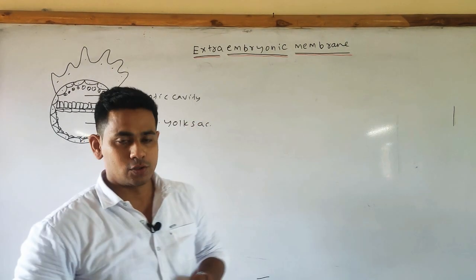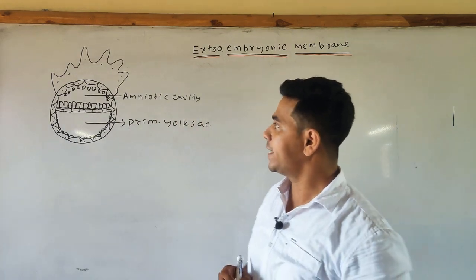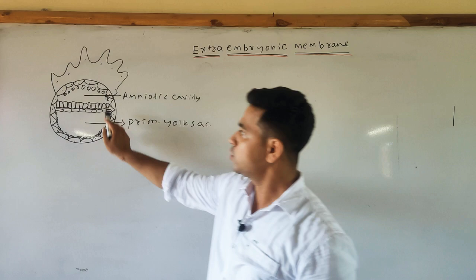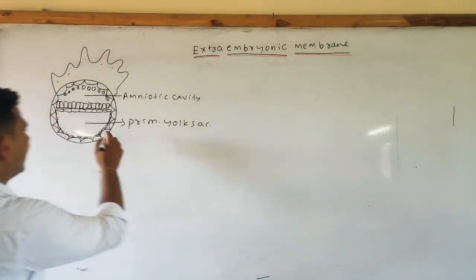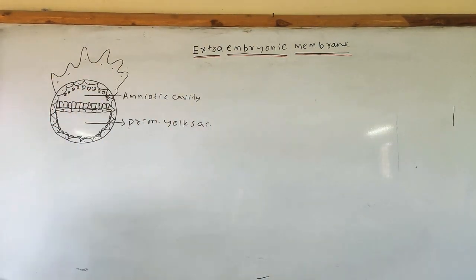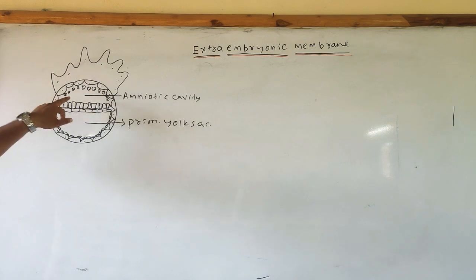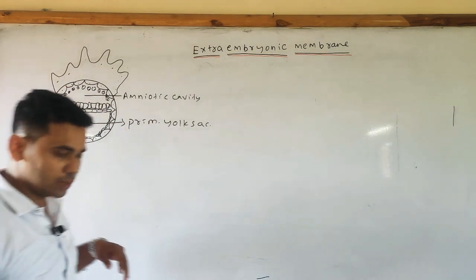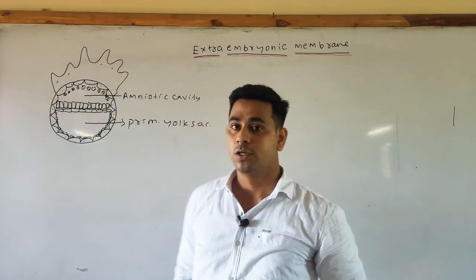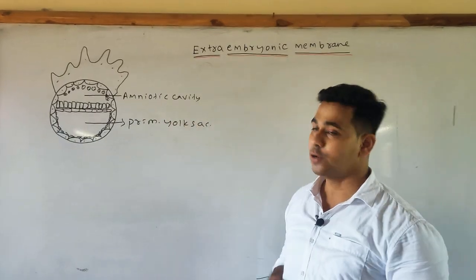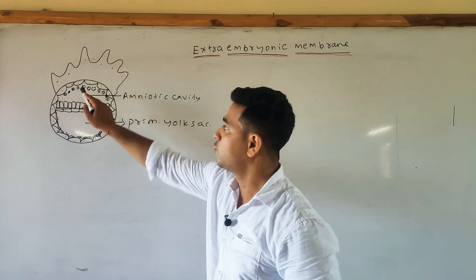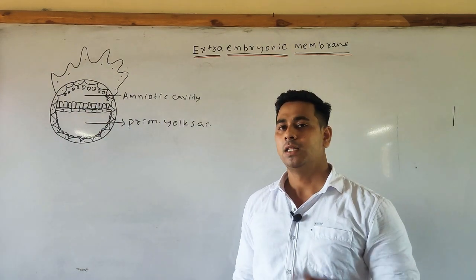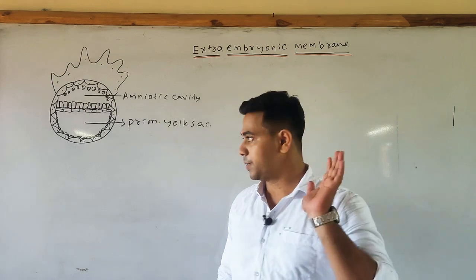So now come to the complete diagram of the extraembryonic membrane. As I said earlier, this one is the cytotrophoblast and the outer one is the syncytial trophoblast. When the hypoblast and epiblast come down, the amniotic cavity is formed, in which trophoblast cells differentiate to form the amniogenic cell, which initiates the formation of the extraembryonic membrane.